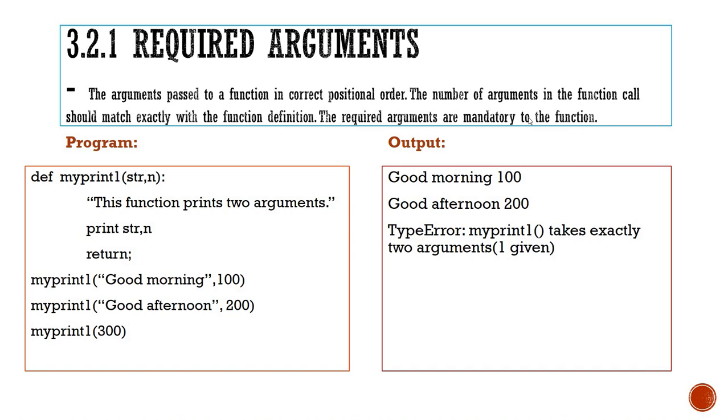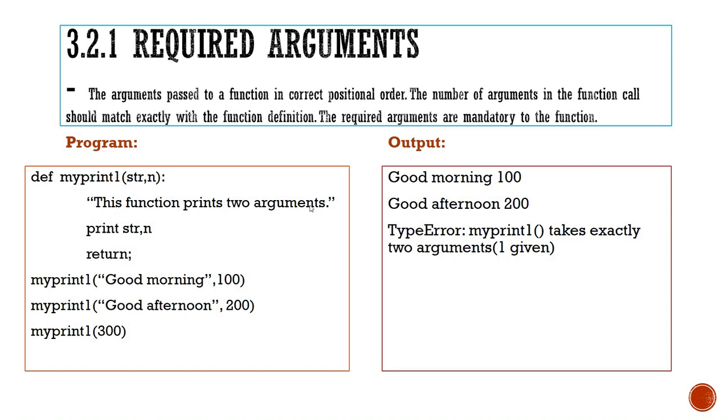So these required arguments are mandatory to the function. Here a program is given, and this is the output for that program. This is a keyword for function definition. myprint1 is the function name. It receives 2 arguments under the names str, n.